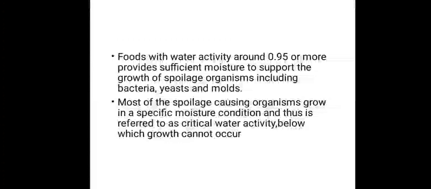For example, yeast and molds grow at a water activity of around 0.40 to 0.55 or up to 0.65, whereas bacteria will grow at around 0.75 to 0.95 water activity.